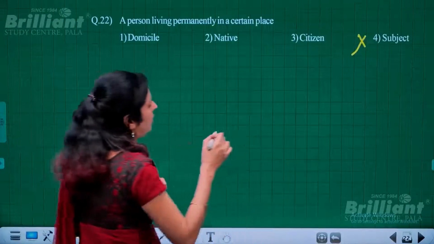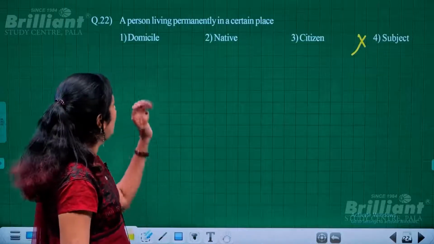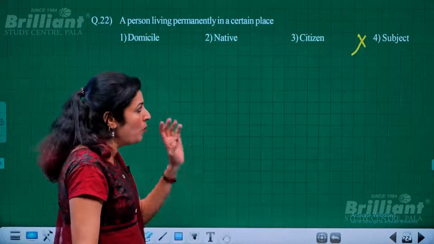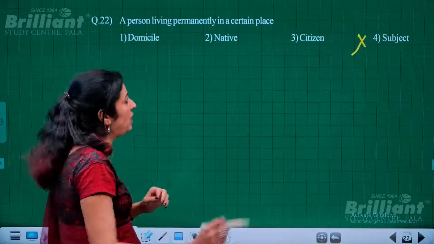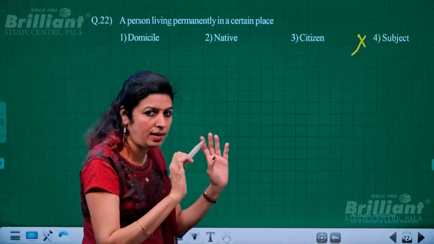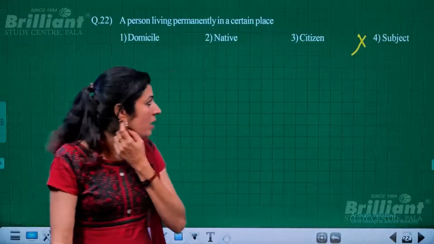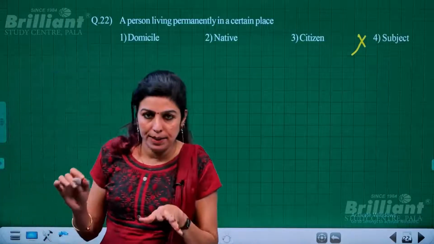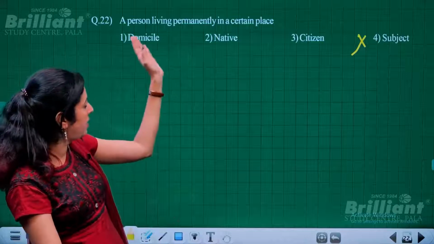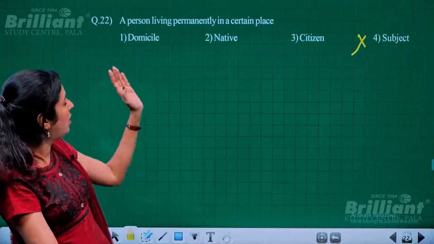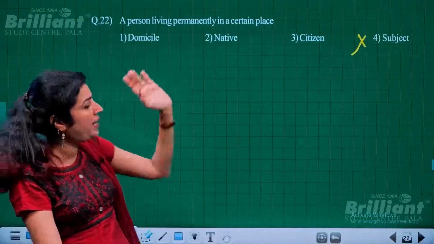Then we have a small confusion regarding domicile, native, and citizen. Most probably you have confusion between native and domicile. Citizen, okay, taken for granted. Now, native means you are born in a particular place. The sentence given on top as a question speaks about a person living permanently in a certain place.